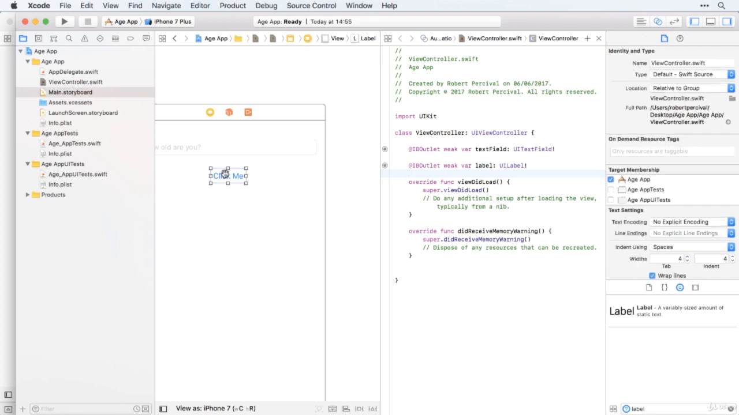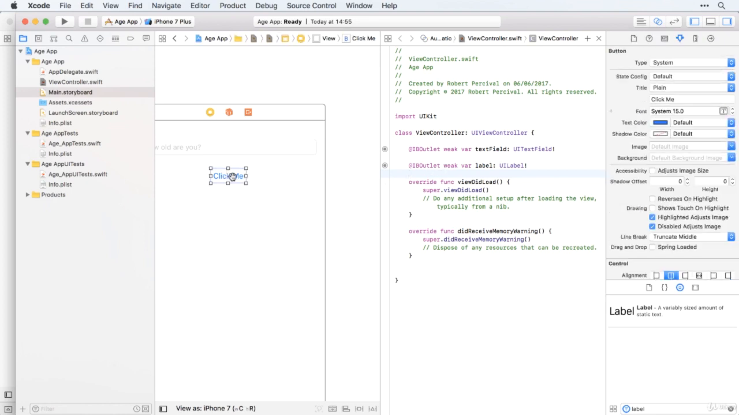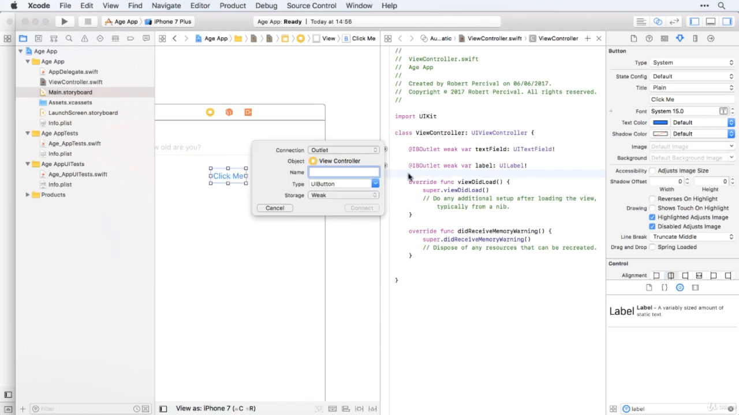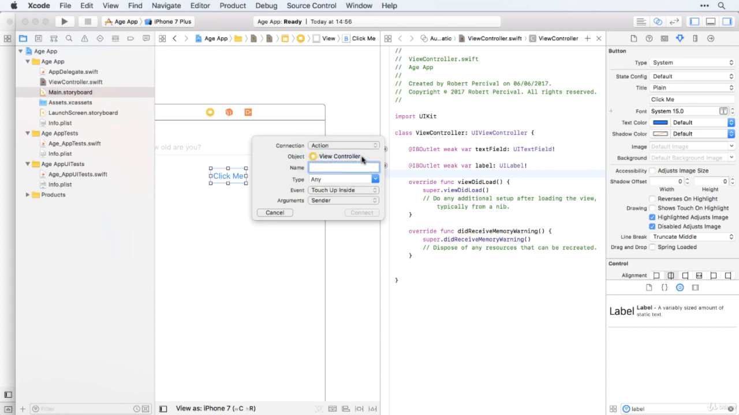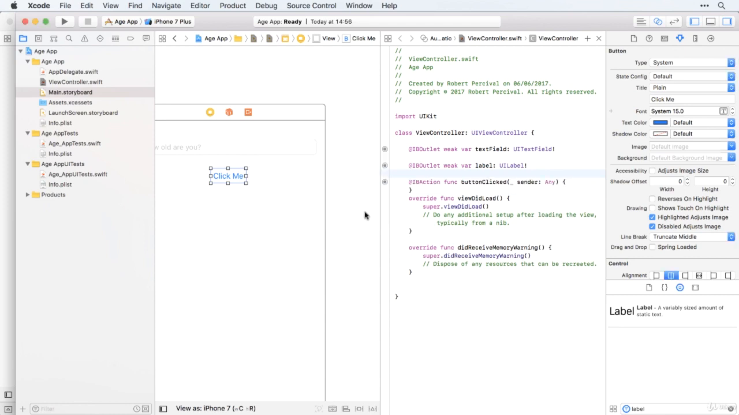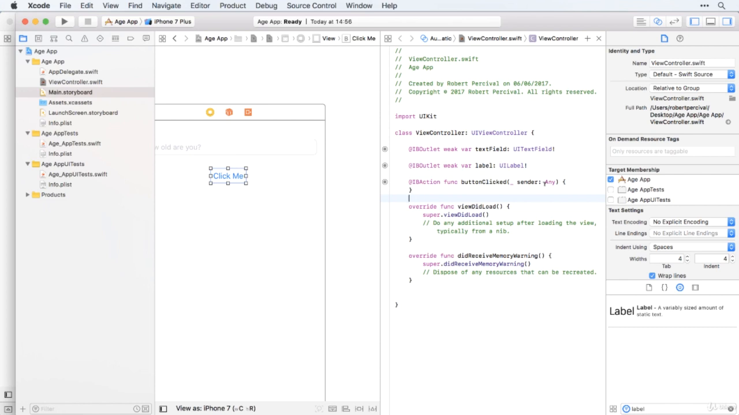And finally, I want to create an action for the button. So control drag on the button. Don't forget to select action. It's an easy mistake to make. And again, I'll call that buttonClicked. Of course, we're really tapping the button rather than clicking it, but you get what I mean.